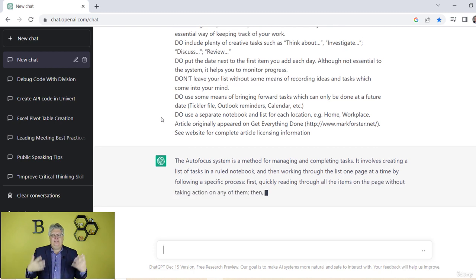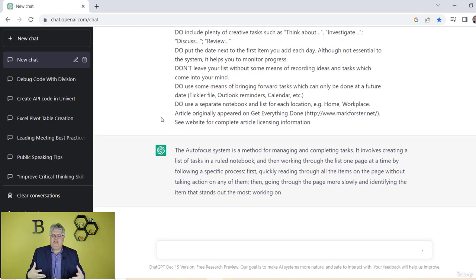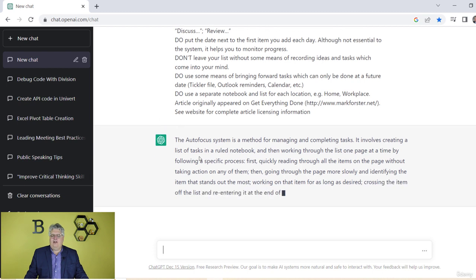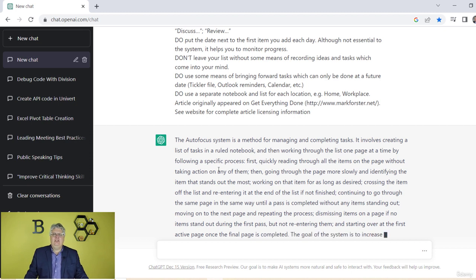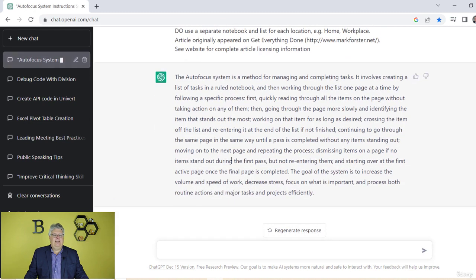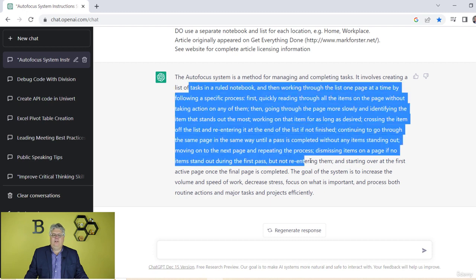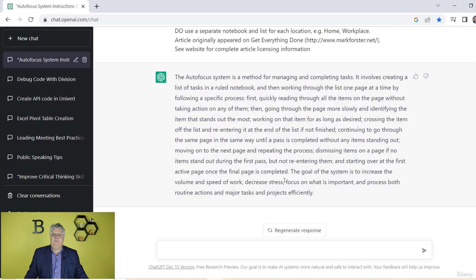So now think about this. If I start reading this article, it'd be hard on my eyes. ChatGPT is already summarizing the autofocus system for managing and completing tasks. It's a productivity system, and it's going to walk right through how to do that in a summary manner. Think about the documents you might have to read, technical manuals, or articles that might be for your own improvement at work. I just took that 6-page, hard to read, poorly fonted article and turned it into one big paragraph. Maybe that should be broken into other paragraphs, right? But now I've got something that's easier for me to consume.